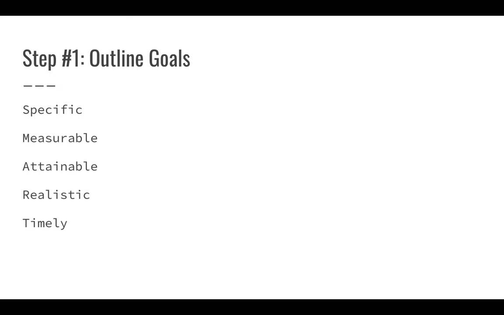They are going to be specific, measurable, attainable, realistic, and timely. And these are not just happy placement words. These are words that actually matter to your goals. If your goal is too crazy and out there and it's not specific, it's not going to happen. So before you start with your campaign, you want to take some time to assess what your main marketing goal or goals are for your company, business, or product launch.